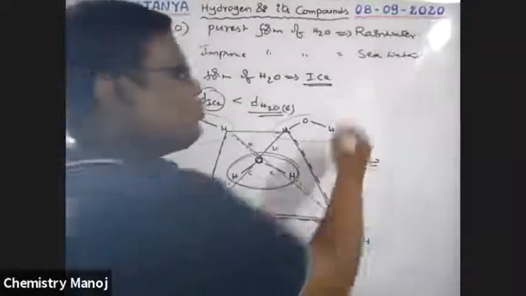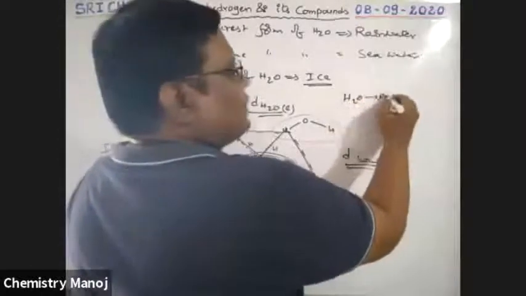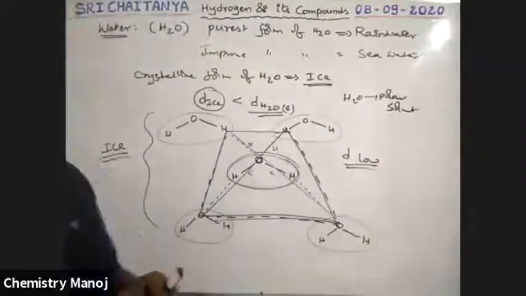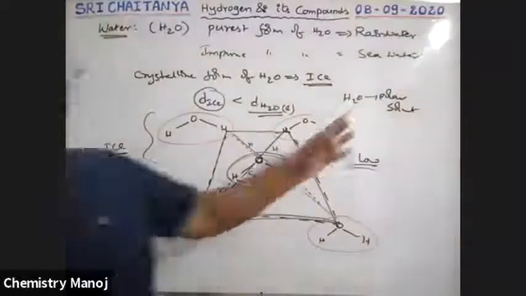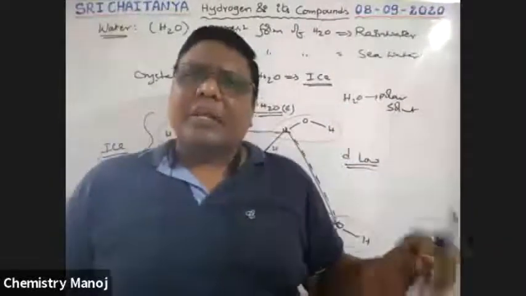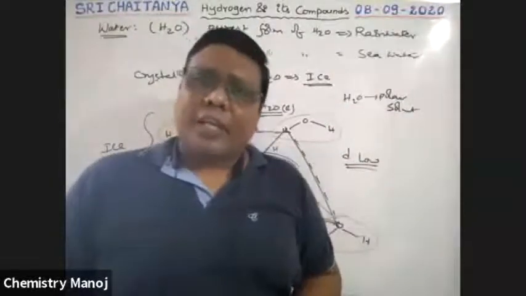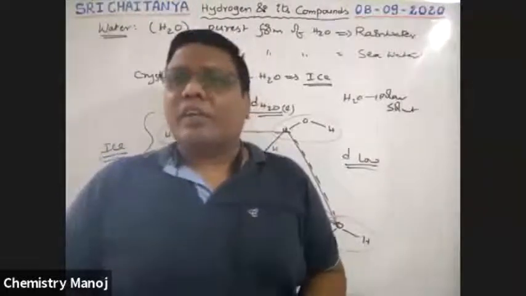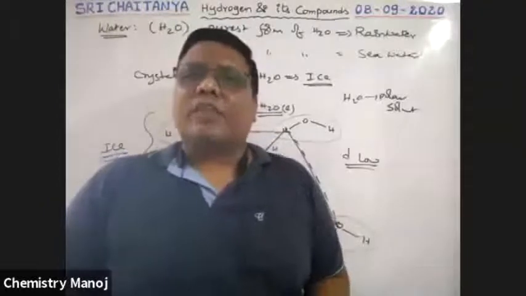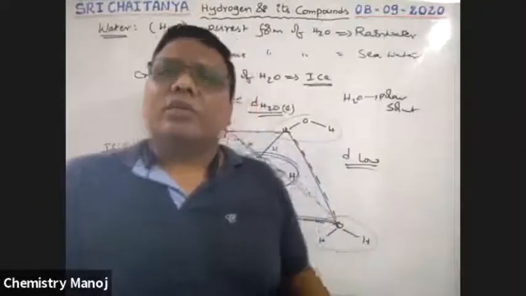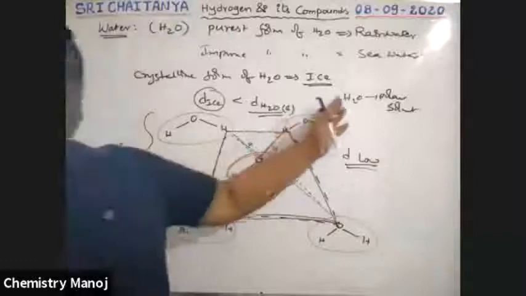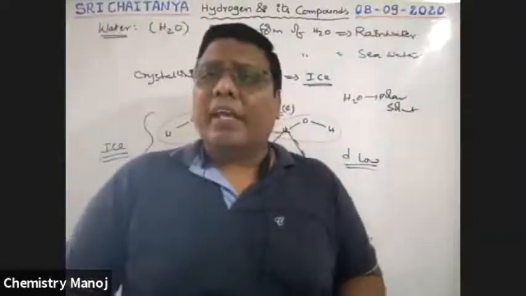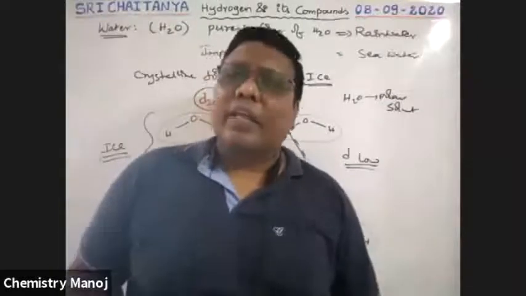Next, H2O, water, is a polar solvent. Most of the chemicals are soluble in water. That is why water is considered the universal solvent. So water is very, very important. Without water, our life is not there. We require water, drinking water.